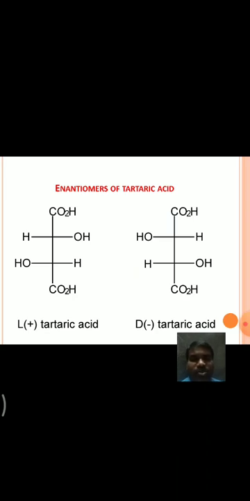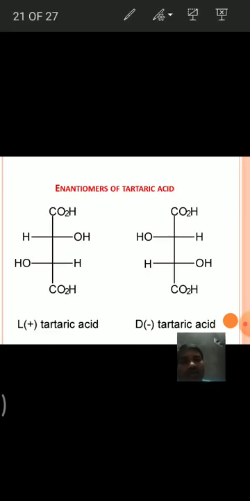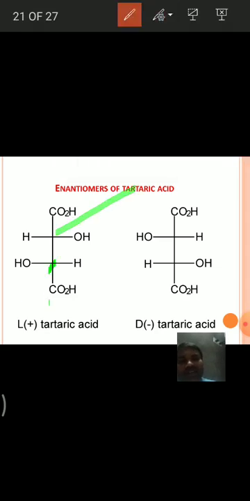Next, see here, these are enantiomers of tartaric acid. Tartaric acid has two chiral centers. This is one chiral center, this is another chiral center. That means two chiral centers. And this pair, these are mirror images of each other, and they are non-superimposable on each other. They are said to be enantiomers.